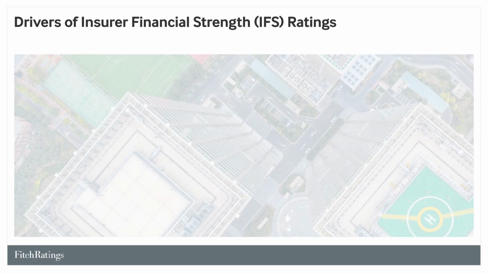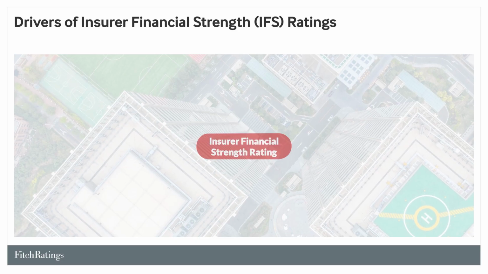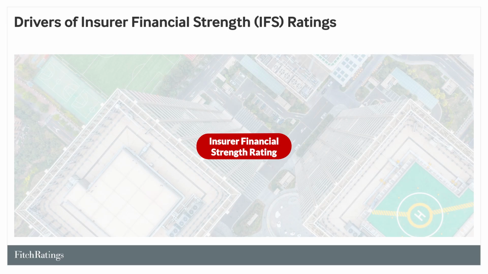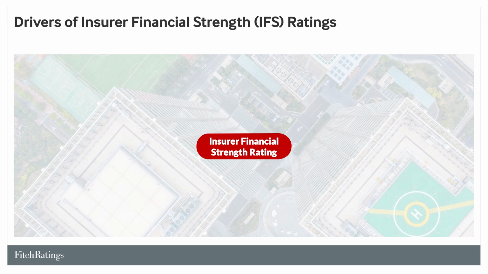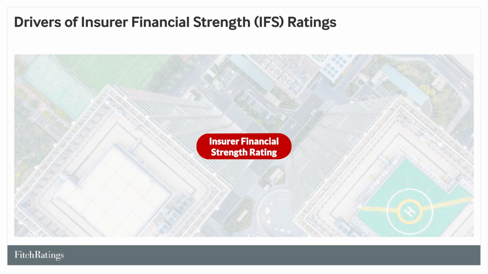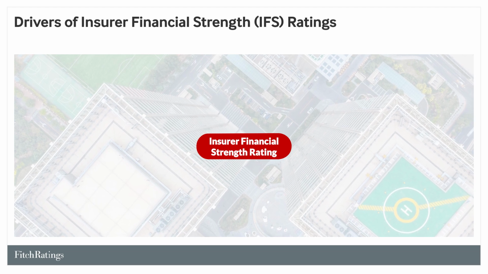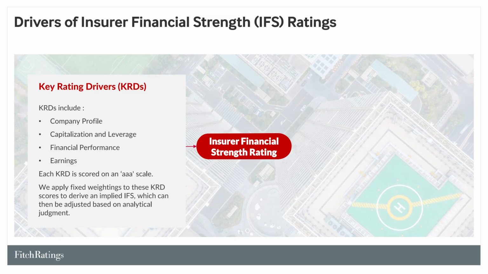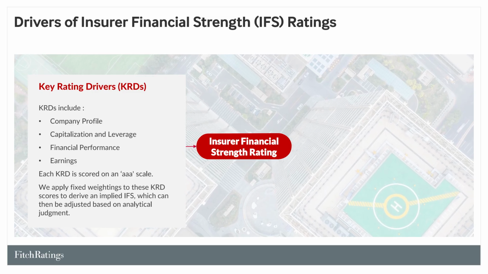IFS ratings reflect both the ability of the insurer to meet policyholders' obligations on a timely basis and expected recoveries received by claimants in case the insurer stops meeting these obligations. IFS ratings are the primary outcome of Fitch's fundamental credit analysis, which is driven by a review of the key rating drivers, or KRDs.